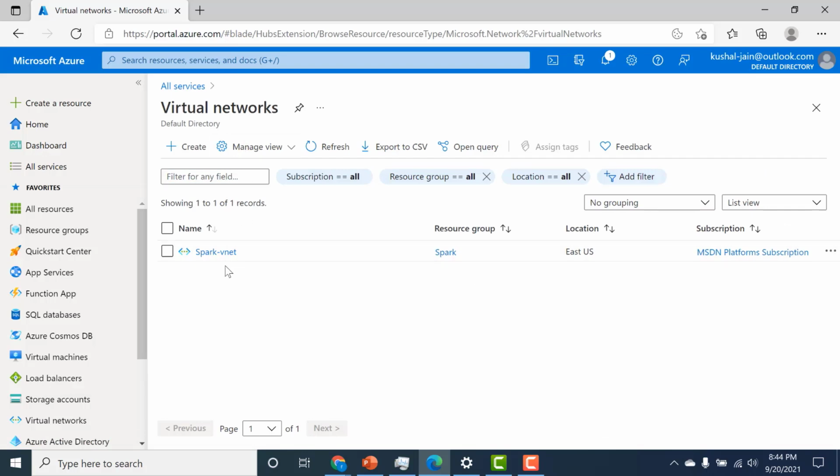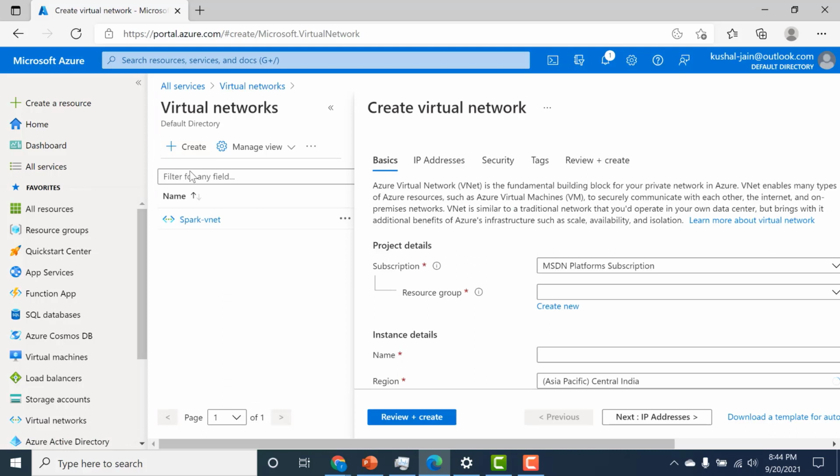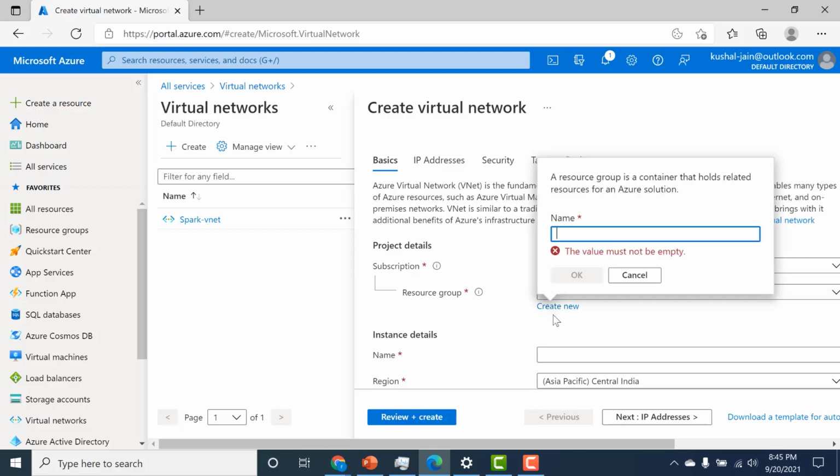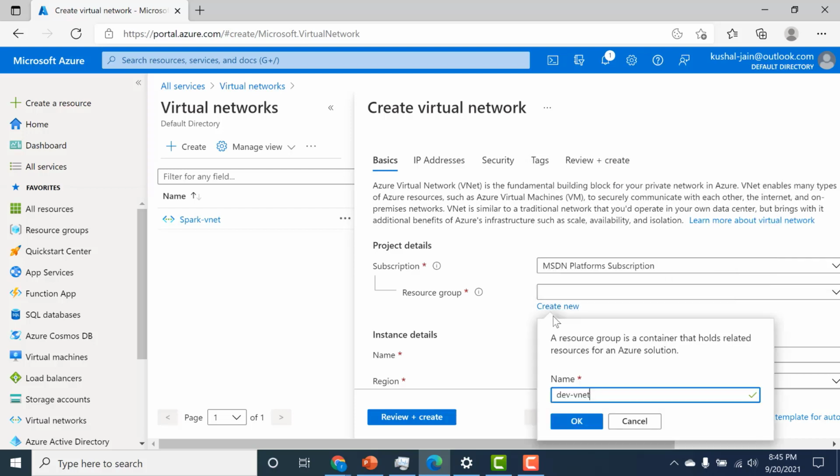And here you can see that I already have a VNet present. So let's create a new one. You can click on create, and you can either use an existing resource group or create a new one. So let's create a new resource group. I'll call this dev VNet. Click on OK.